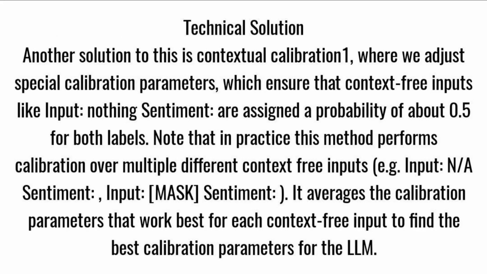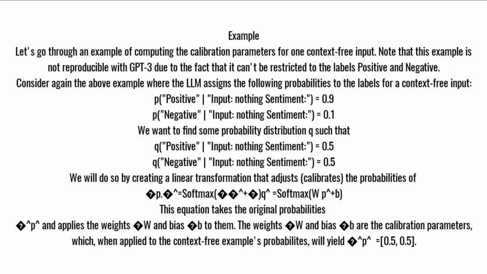Technical solution. Another solution to this is contextual calibration [1], where we adjust special calibration parameters, which ensure that context-free inputs like "Input: nothing Sentiment:" are assigned a probability of about 0.5 for both labels. Note that in practice this method performs calibration over multiple different context-free inputs, e.g. "Input: not applicable Sentiment:", "Input: [MASK] Sentiment:". It averages the calibration parameters that work best for each context-free input to find the best calibration parameters for the LLM. Example. Let's go through an example of computing the calibration parameters for one context-free input.